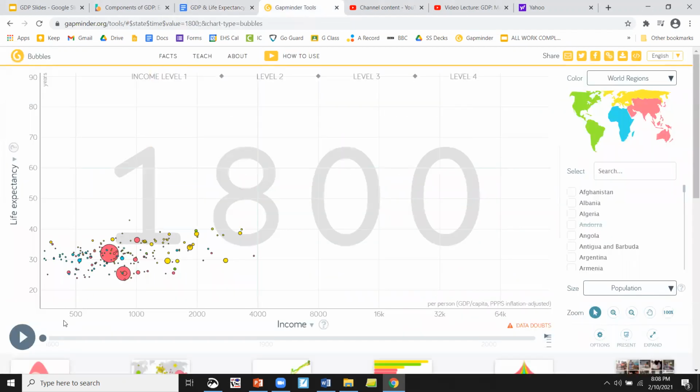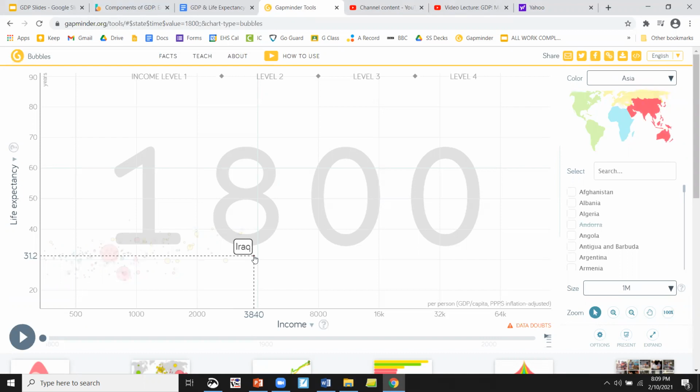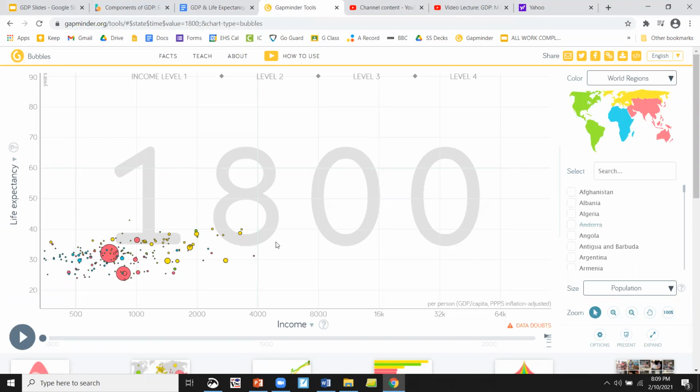So we're at 1800. Now along this axis, we see the life expectancy. And this axis here, we see the income. And you'll notice that 1800 is pretty low. Most countries are under 40 years old. There's very few that are above. And the income at most is maybe 38, 40, Iraq. Oh, that's really high. Something was going on well there for a second. All right, so that's what we see.